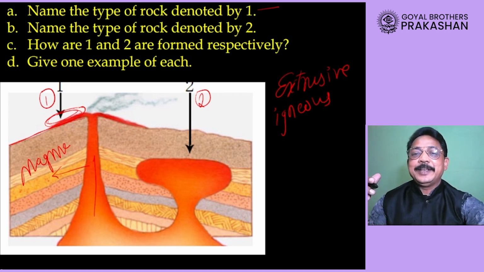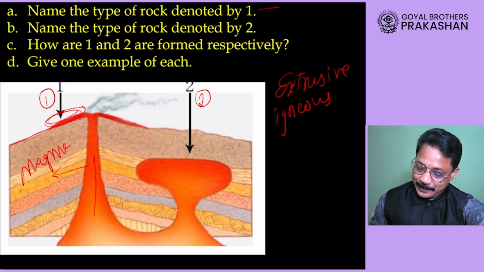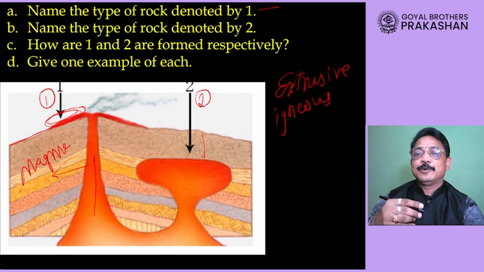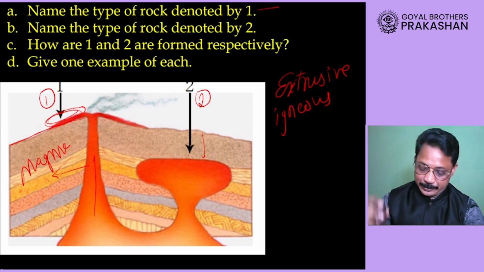Question 2 is, name the type of rock denoted by 2. Now you must have guessed it 100% correct. It is formed below the surface of the earth. Therefore these are intrusive igneous rocks. Question number 3 now: how are 1 and 2 formed respectively?